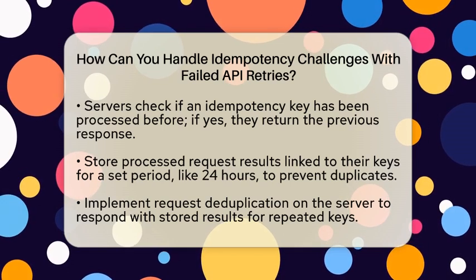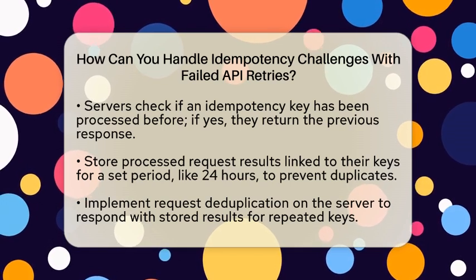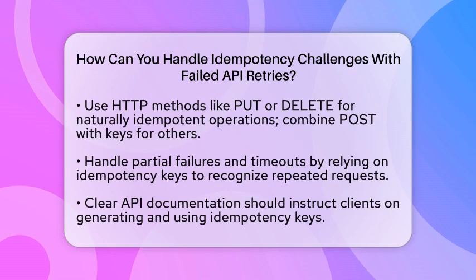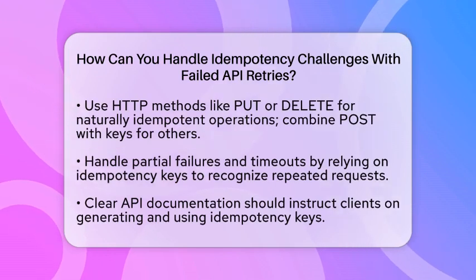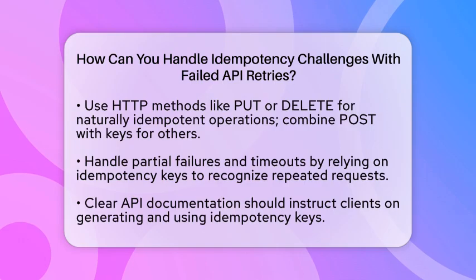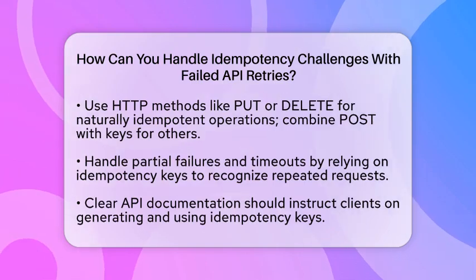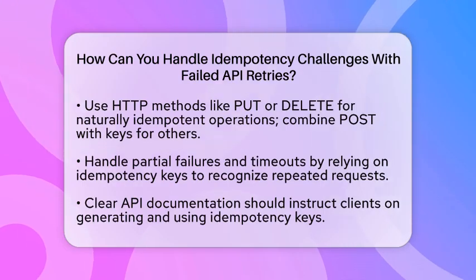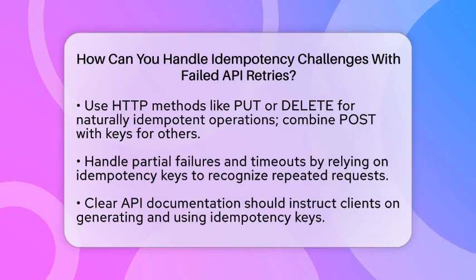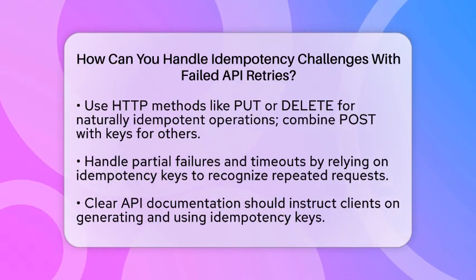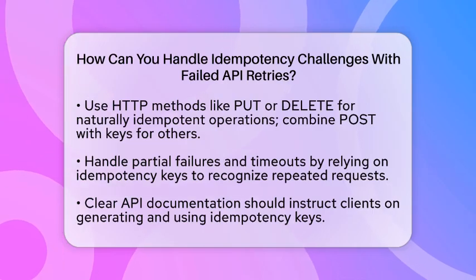Designing idempotent API endpoints is another key step. For example, using HTTP methods like PUT or DELETE, which are naturally idempotent, helps. Updating a resource with PUT multiple times with the same data will always result in the same state. For operations that are not naturally idempotent, like creating new resources with POST, combining them with idempotency keys ensures safe retries.